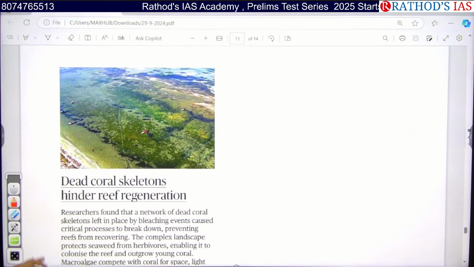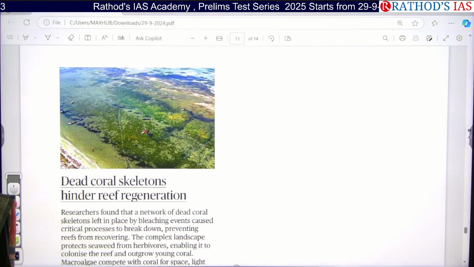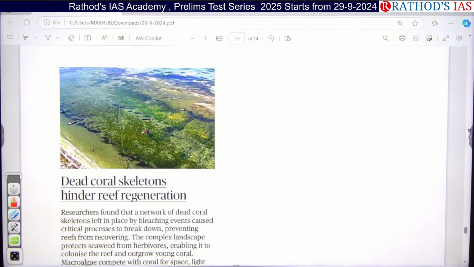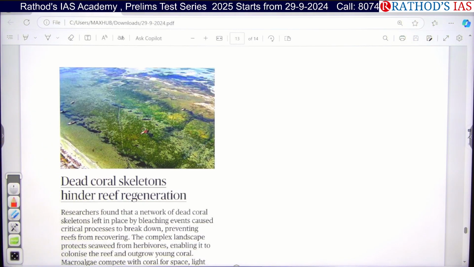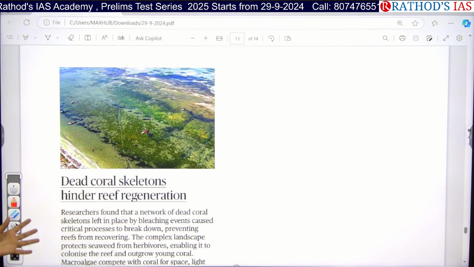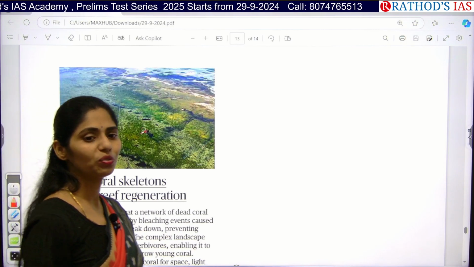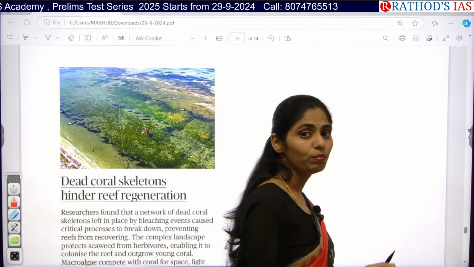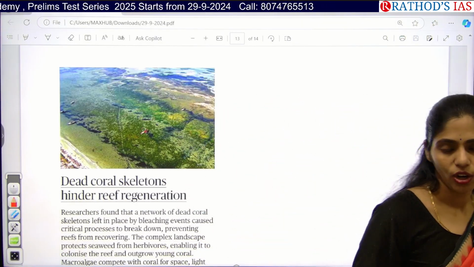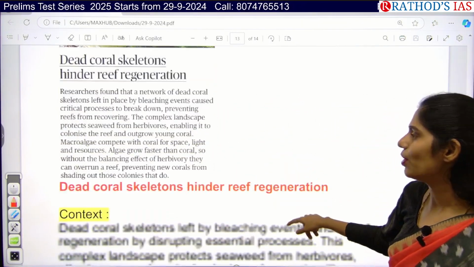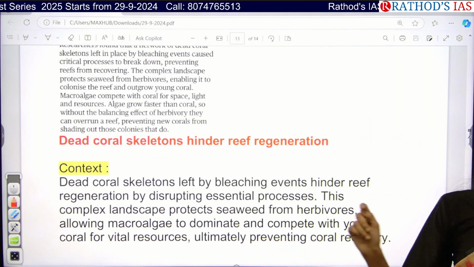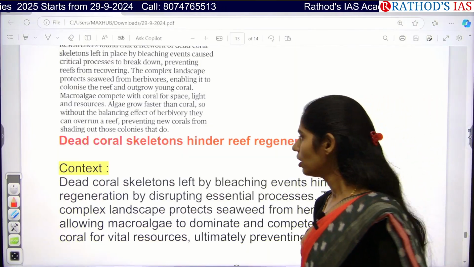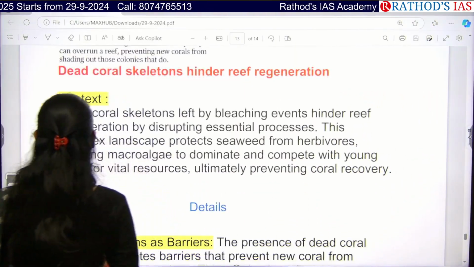You can see this image. What is this image talking about? It is talking about dead coral skeletons, and you can see green color. Green color is nothing but the algae growing there. This article is saying that there is a relationship between the death of corals and the blooming of algae. This article is important for your GS Paper 1, where you will be studying coral reefs, and also for GS Paper 3, that is your environment and ecology.